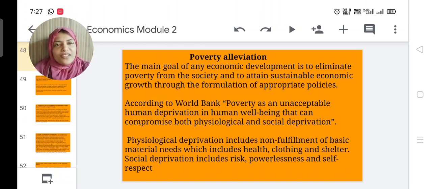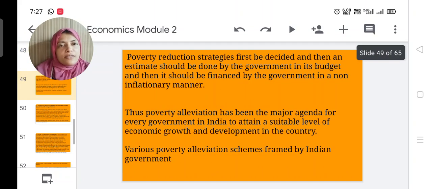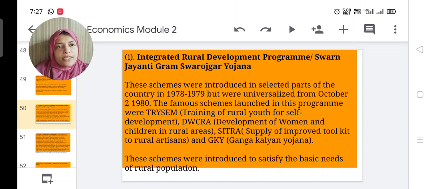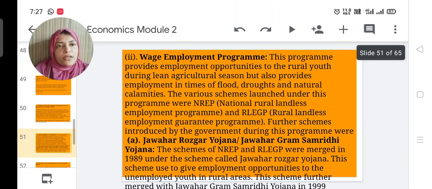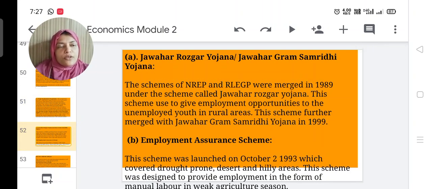Good morning. In the earlier class, we discussed poverty alleviation and some concepts related to poverty alleviation, poverty reduction methods, integrated rural development programs, Swarna Jayanti Gram Swarozgar Yojana, wage employment programs, JRY or JGSY, Jawahar Rozgar Yojana and Jawahar Gram Samriddhi Yojana.